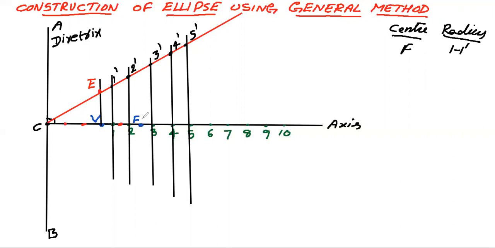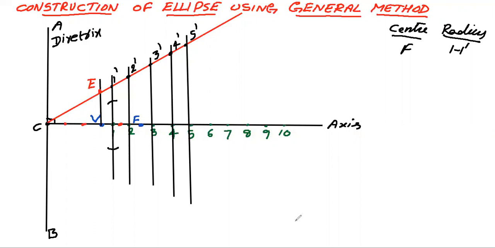F as center. I have told you to take F as center, radius as 1 1 dash. Measure this length using compass. Then take F as center and cut the same line, which is the 1 1 dash line, here.